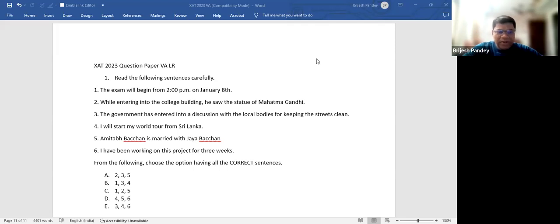This is the XAT 2023 paper right in front of you. This is the first question. All of you can see the question, right? I have shared the sheet, right? I think I have. Good. So this is the question you have.